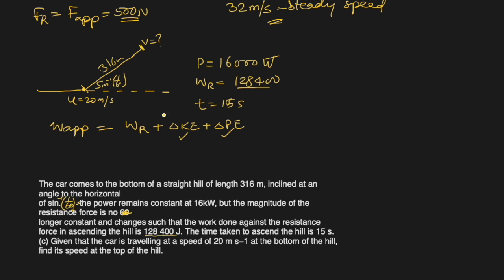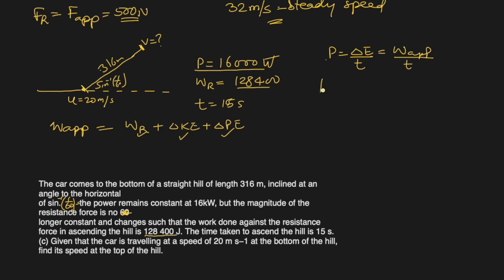WR, work against resistance, is given to us. We have to find the applied force with the help of power. Power is nothing but change in energy divided by time. Change in energy in this case is the work done by applied force, divided by time.